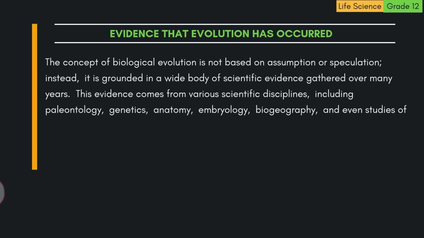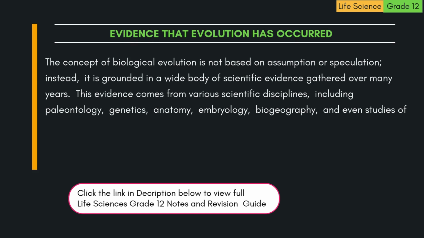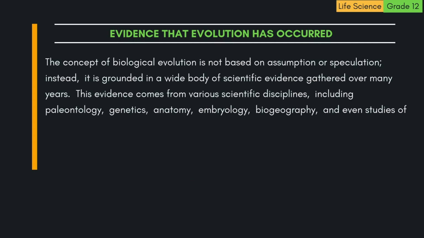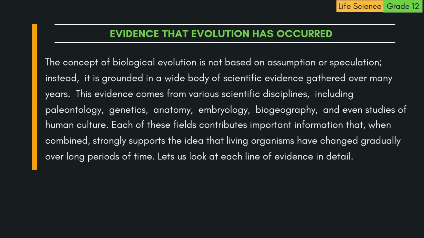This evidence comes from various scientific disciplines, including paleontology, genetics, anatomy, embryology, biogeography, and even studies of human culture. Each of these fields contributes important information that, when combined, strongly supports the idea that living organisms have changed gradually over long periods of time. Let us look at each line of evidence in detail.